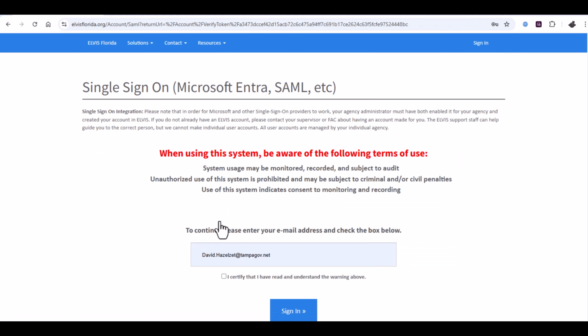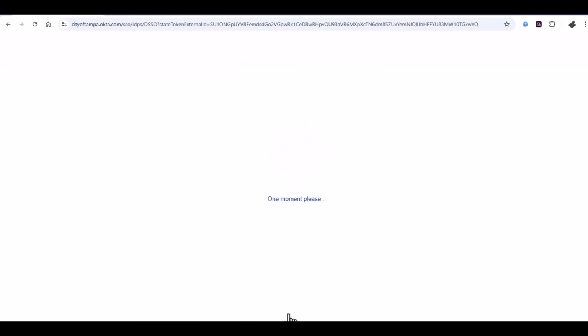Verify your email address is correct. Below the email address, you will be required to put a check in the box certifying that you have read and understand the terms of use. Click the Sign In button. Single sign-on will then launch Okta.